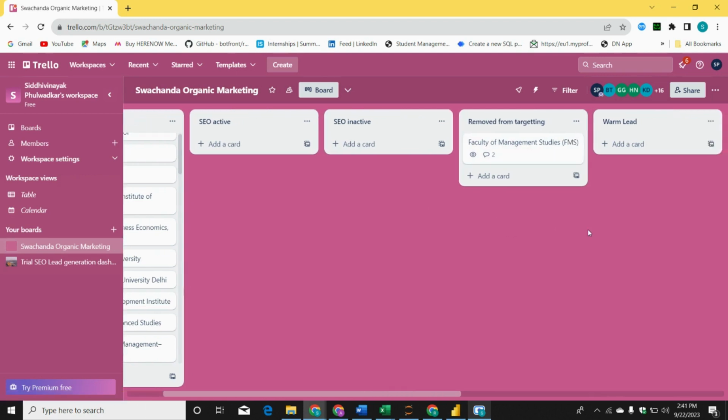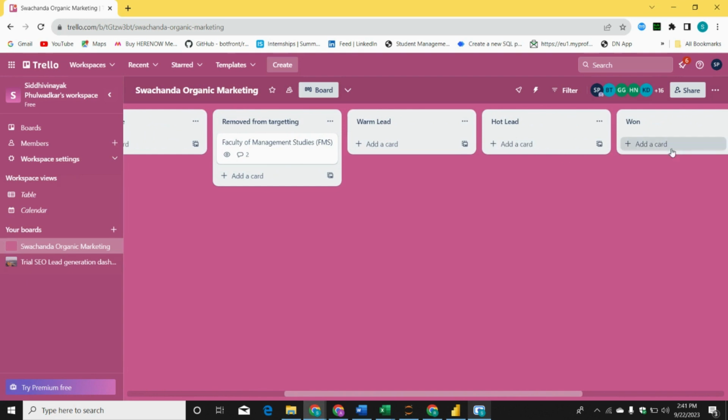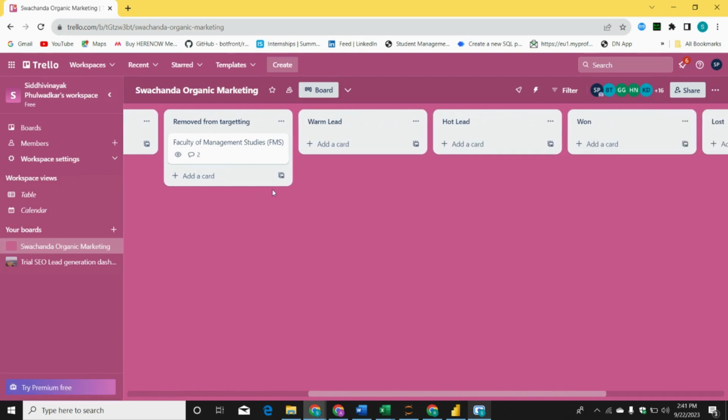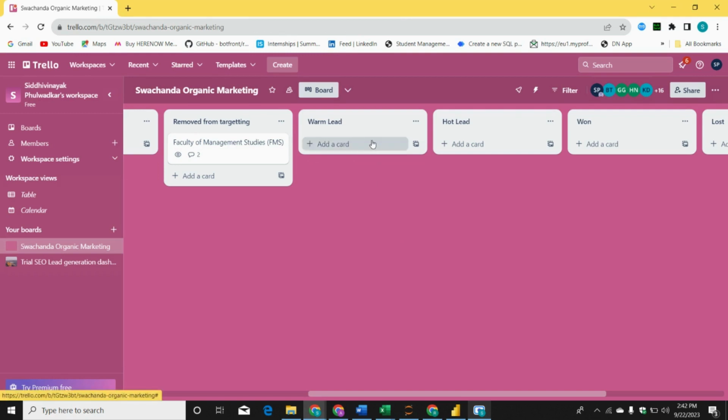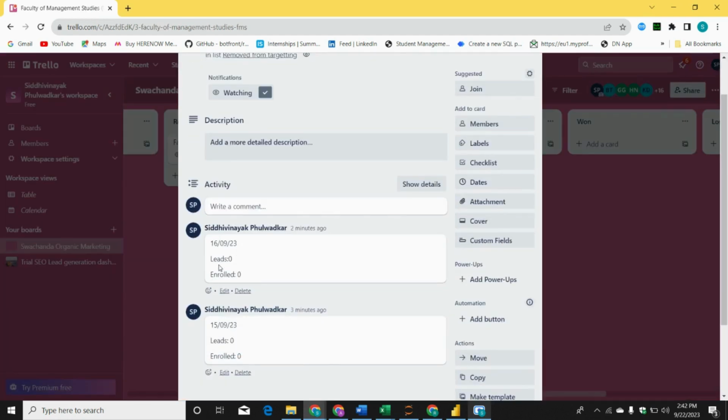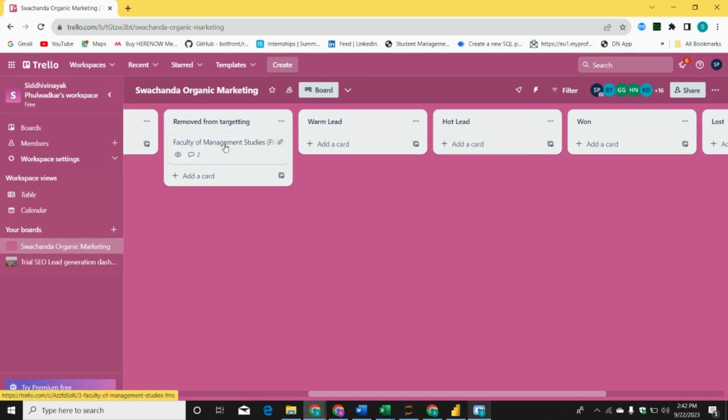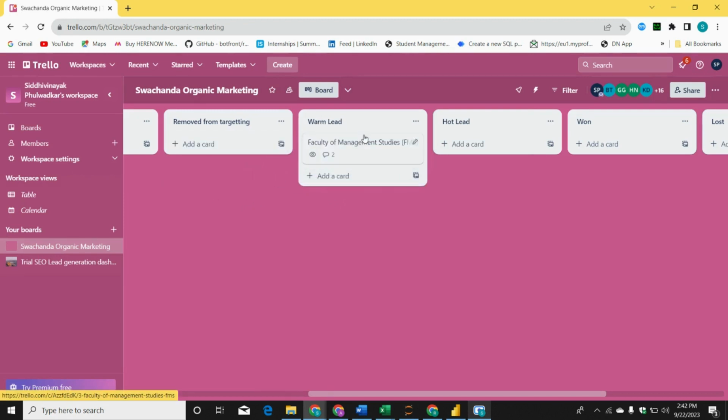And then there are more things like warm leads and hot leads. Let's say, for example, we start getting some leads in this one, but no enrollment. That is a warm lead. So first you will comment that leads are greater than zero, whatever value is given in the data set, and enrollment is still zero. Then you will shift that particular card to warm leads. We are getting inquiries but not conversion, and that's why it is in warm leads.